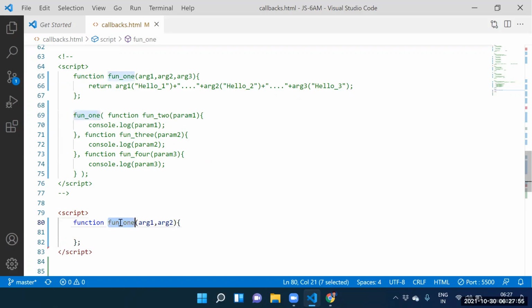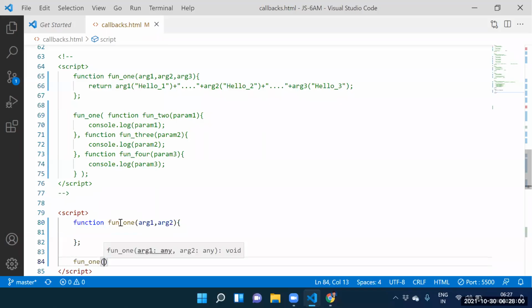Guys, can I call the function one? Yes, sir. Let me call function one. While calling function one, how many arguments do we need to supply? Two arguments we need to supply, right? Here itself we need to supply the two arguments. Argument one, comma, next one is argument two. Shravan, how to supply? Argument one, comma, argument two.